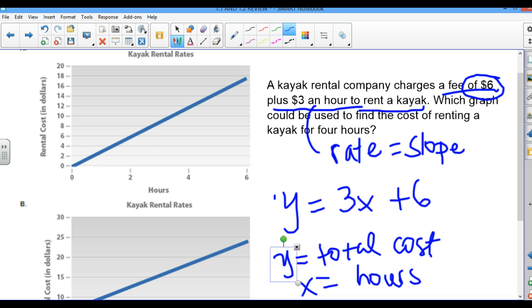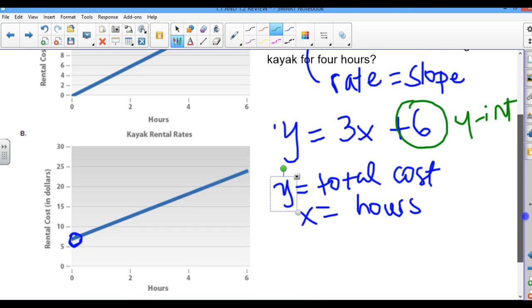The number of hours that I rent will be my x. To get the total cost, I have to do 3 times the total number of hours plus the $6. And we all know that this right here is the y-intercept. Please remember that, we learned about it last week. This is the y-intercept, so we need to start at 6. This one, not that one. Pretty easy.